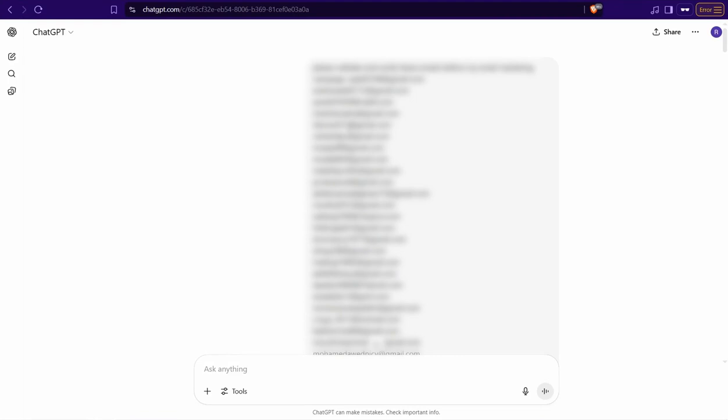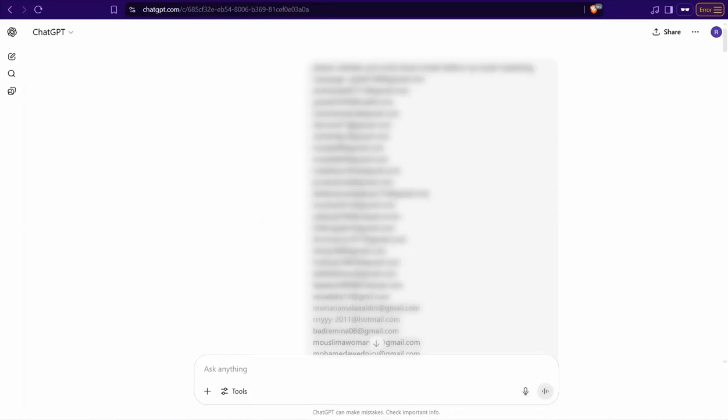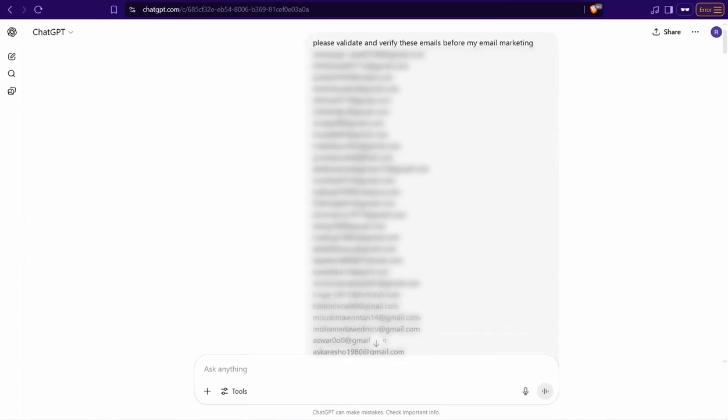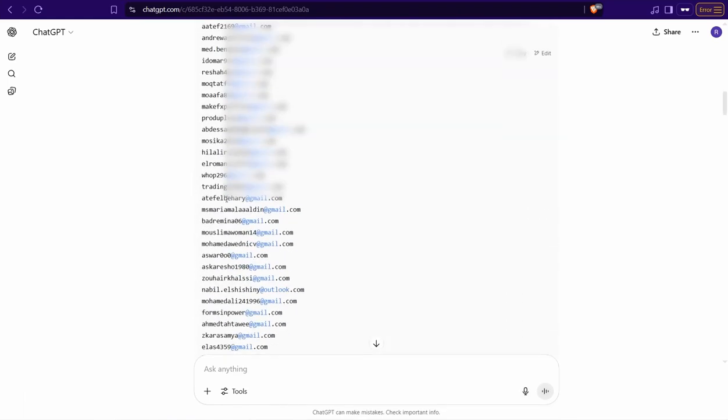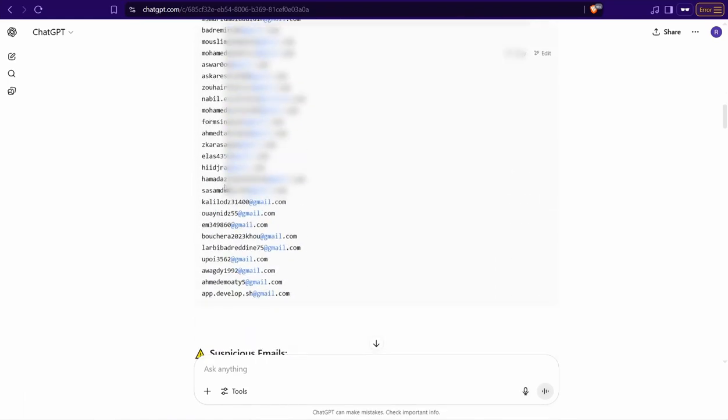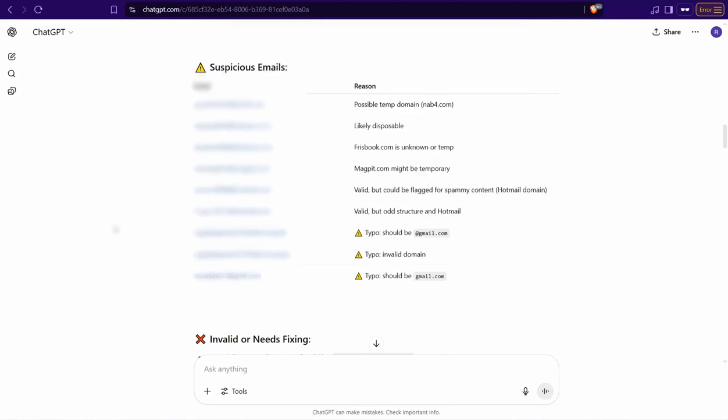And for sure, if you want to batch a big list of your emails, you can find different services out there, but they are somewhat expensive. But here you can use ChatGPT with a beautiful 90% accuracy for free. So here, for example, I just dropped a list of emails from my customers, and it gives me a clean list as you see, and excludes some suspicious emails like this one with their reasons. It could be disposable or temporary emails, their status, undeliverable, and so on.